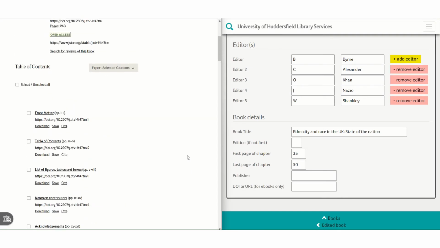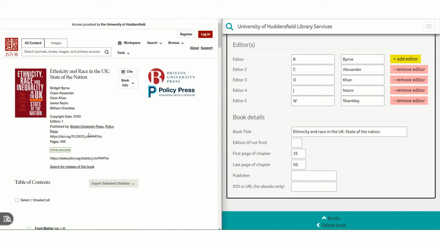Next, we need the name of the publisher. At the top of the page here, you'll see that it lists 2, Bristol University Press and Policy Press. Policy Press is actually an imprint of Bristol University Press. That's a bit like a brand that the publisher uses. If a book lists both the publisher and the imprint, you only need to include the imprint, which will usually be the second one listed. So in this case, I'm just going to put Policy Press.